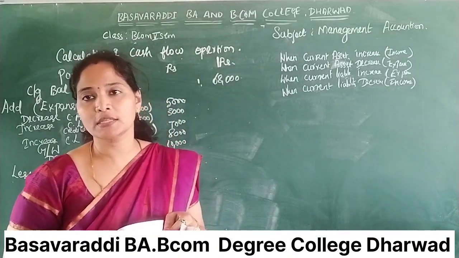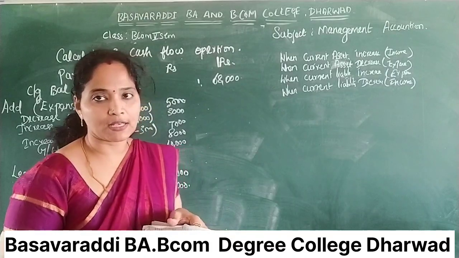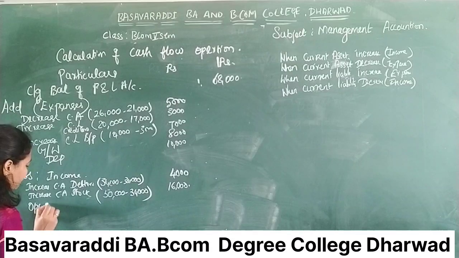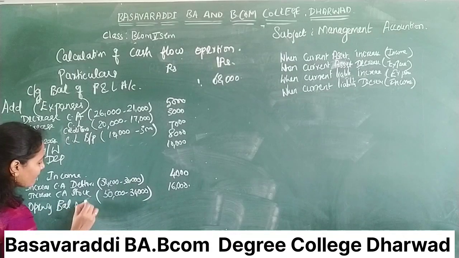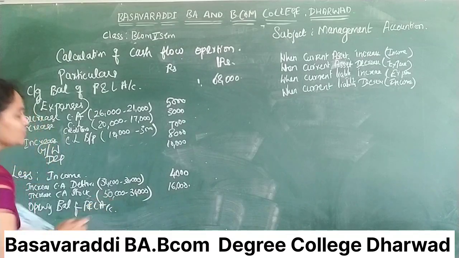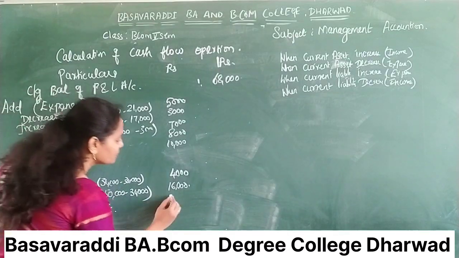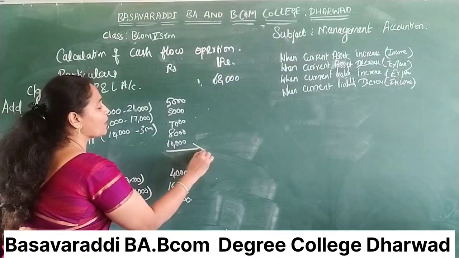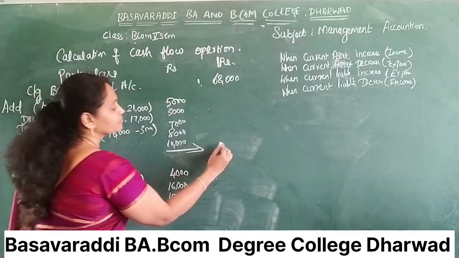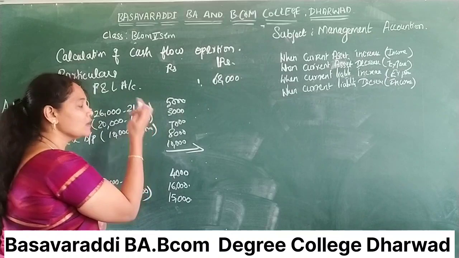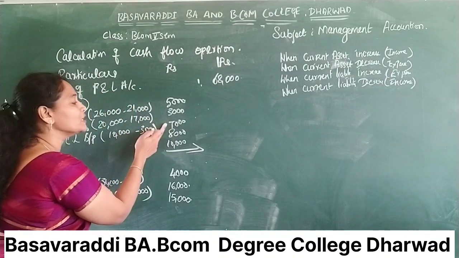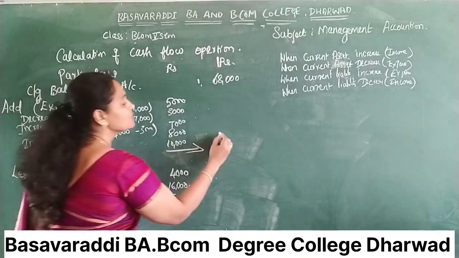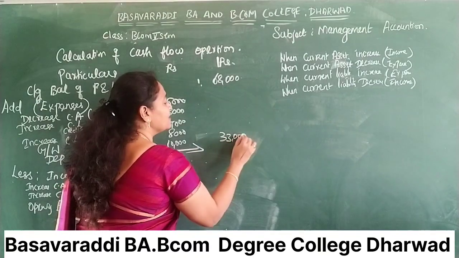Don't forget to write the opening balance of profit and loss account in the income column. How much? 15,000. Now we have to add all those things. 5,000 plus 3,000, 8,000, 8,000 plus 7,000, 15,000, 15,000 plus 8,000, 23,000, plus 10,000, 33,000. You add it here.